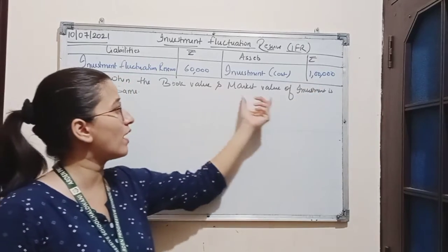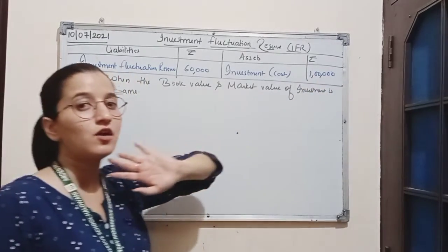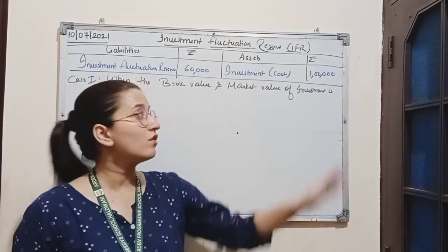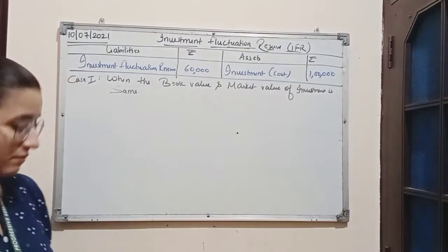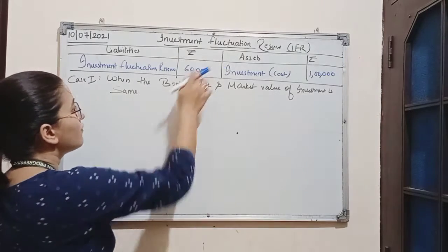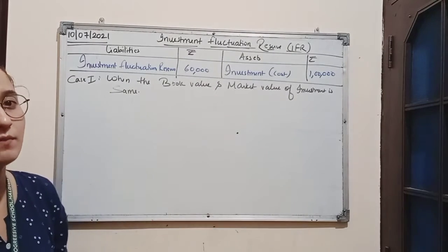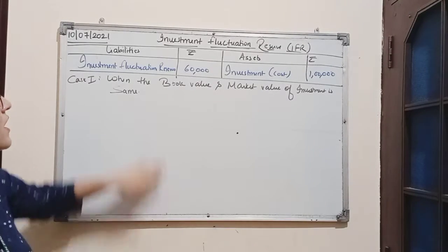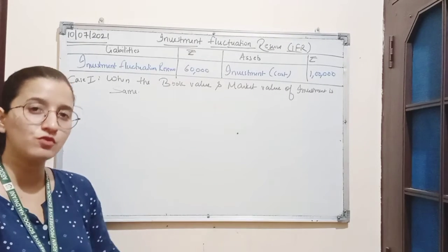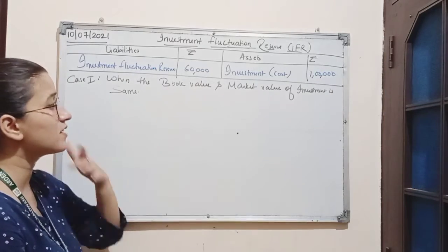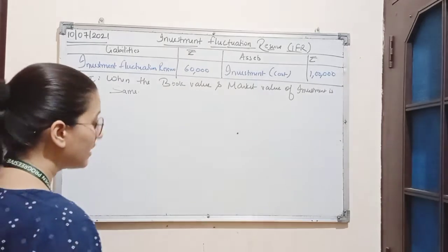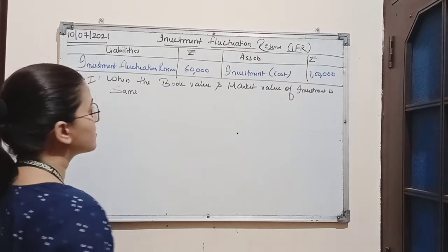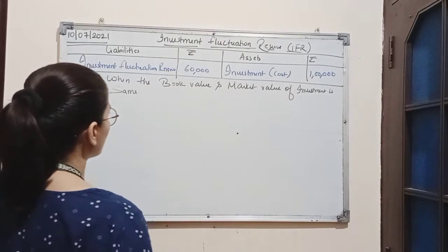That means the book value and the market value of investment is rupees 1 lakh. So there is neither profit nor loss in the investment. That means this reserve will now be distributed among the partners in the old profit sharing ratio, because reserves are created to meet future loss, and in this case there is no loss in the investment.